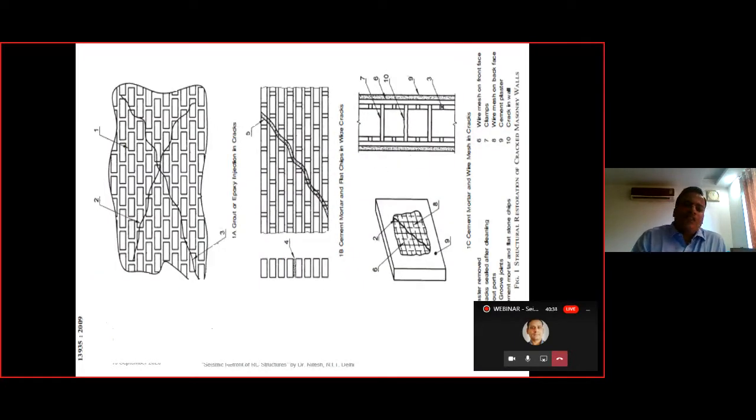Then we have the methodology, that is how to retrofit the masonry structure. This is one of the ways: grout or epoxy injection in the cracks. In a similar way, if the crack is of this particular sort, then we have to grout the mortar, and the wide cracks are filled in with this particular sort of arrangement.